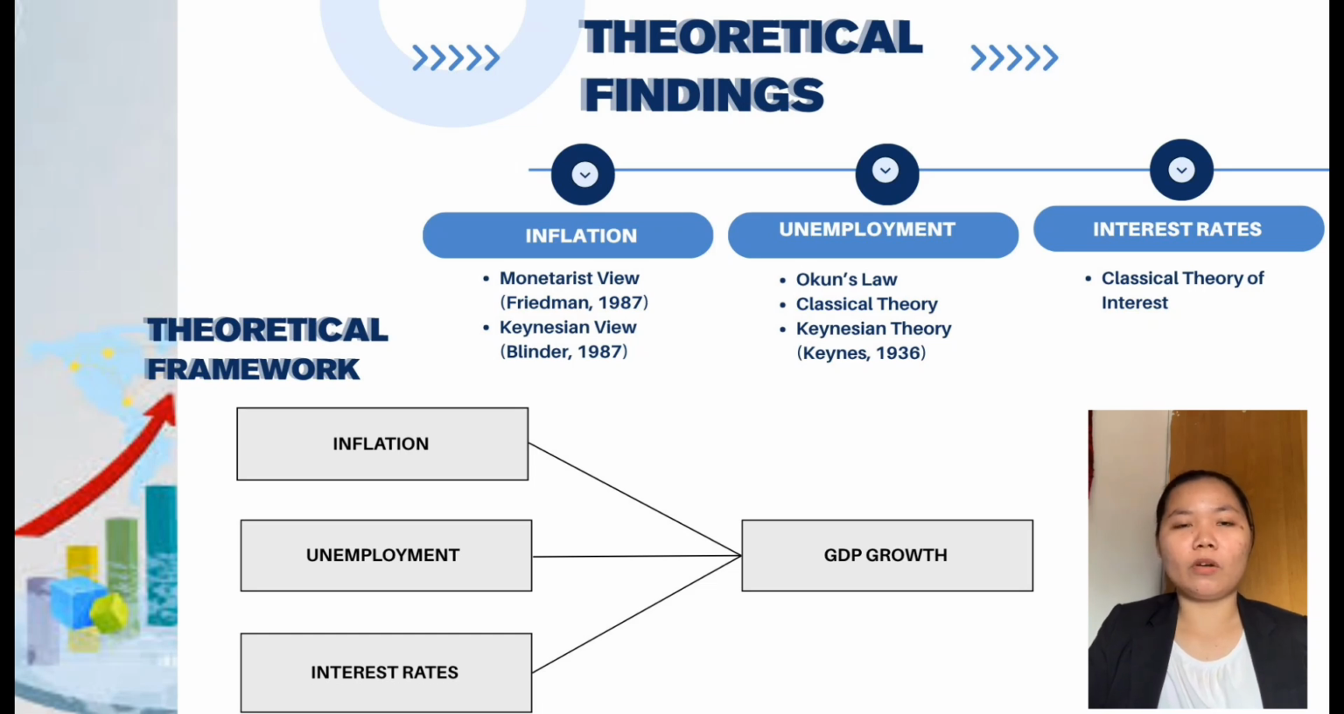Next, unemployment. Okun's law suggests GDP needs to grow by 2% just to cut unemployment by 1%. Classical theory says unemployment eventually balances out, but Keynes argues it can persist due to low demand, what he calls involuntary unemployment. Lastly, interest rates.